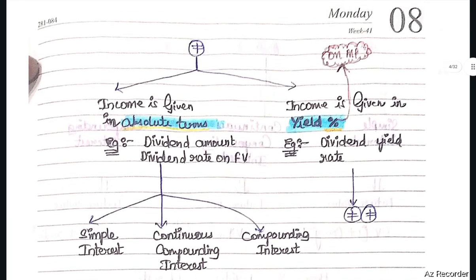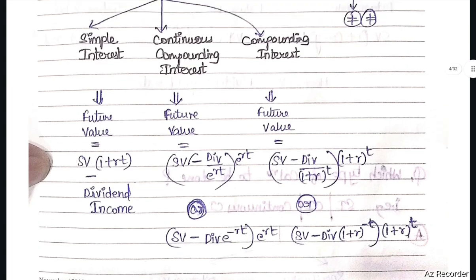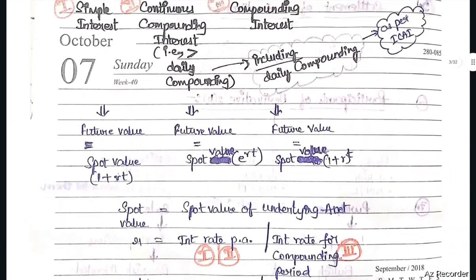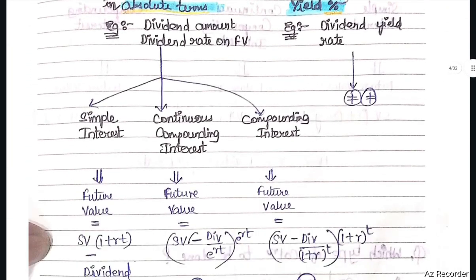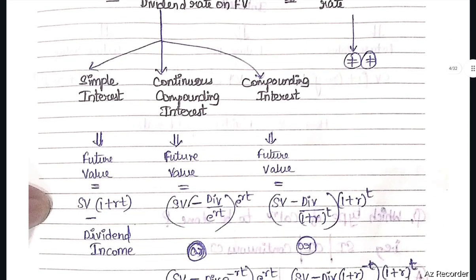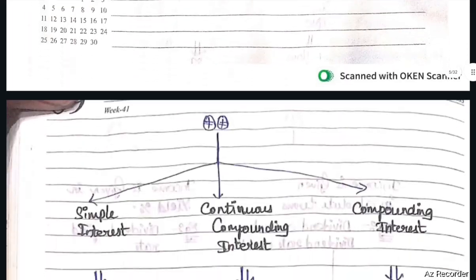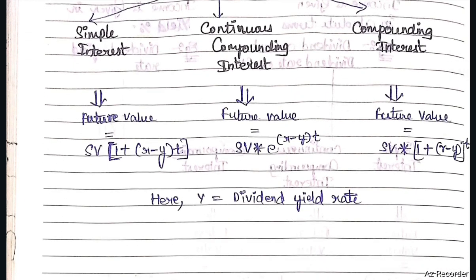Yield will be calculated on market value. Dividend will be calculated on face value. So this is the case if there is income. If there is no income, the simple interest will be future value equals spot value into 1 plus RT. If there is absolute amount of income, future value equals spot value into 1 plus RT minus dividend income. If it is in percentage, future value equals spot value into 1 plus (R minus Y) into T.